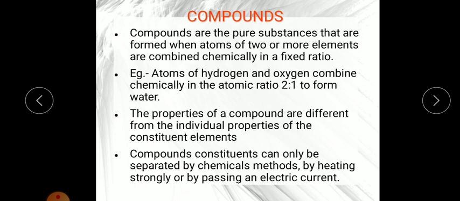So you know, in a fixed ratio. Now I have given you the example of water, that water is made up of two elements, hydrogen and oxygen. You can see in the second point also, hydrogen and oxygen in the ratio of 2:1 will combine together chemically and form the water compound. So water is a compound. In my last video I explained what molecules are, how molecules are formed, how compounds are formed, and the structure of water. The formula of water is H2O.